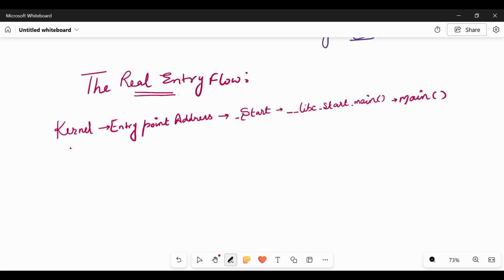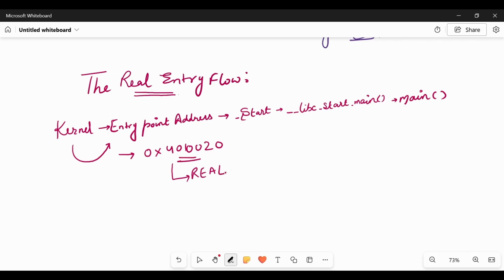The kernel finds the entry point address, which can be any address like 0x4010020, some address. In the address table, this address points to the real entry.